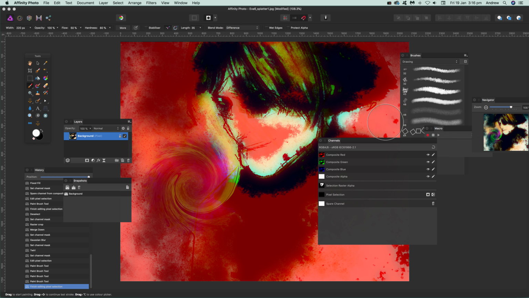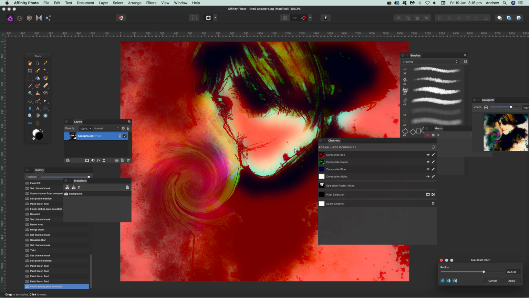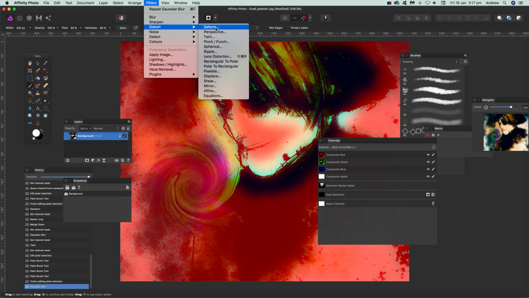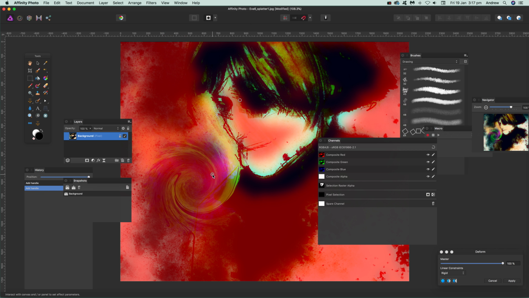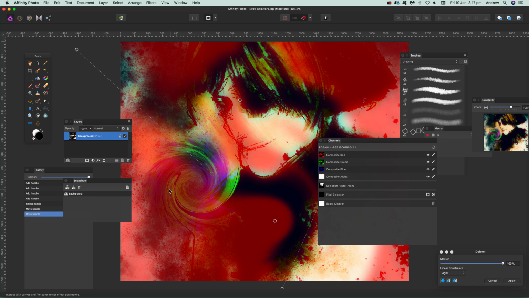So you've got that effect, that brush stroke, but while you're actually on that, you can go over here to Filters, and say Blur, and again Gaussian Blur, and you can see now the Gaussian blur has been applied to the mask, so you can create a nice blurry mask very quickly. Also, I'm just going to click apply there so I don't lose the effect. You can go to other ones as well, such as Deform, and you can click on there, and again you're still in the mask, so you can just drag that around and distort the mask. You can see the mask there being distorted, and drag that out that way.